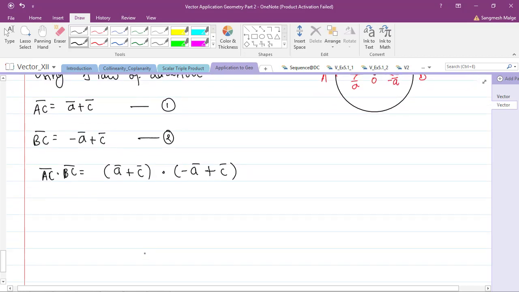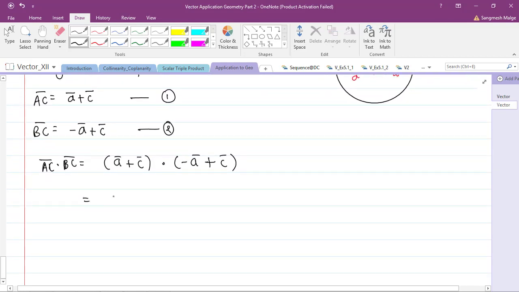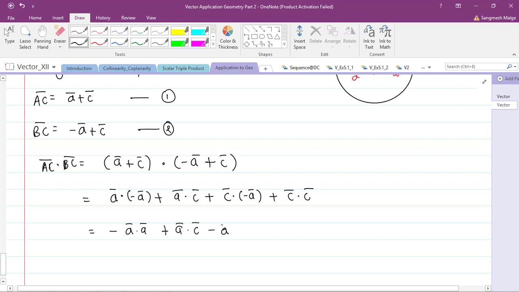The first product will be A bar dot minus A bar, plus A bar dot C bar, plus C bar dot minus A bar, plus C bar dot C bar. So this equals minus of A bar dot A bar, plus A bar dot C bar, minus A bar dot C bar, using the commutative law here, plus C bar dot C bar.